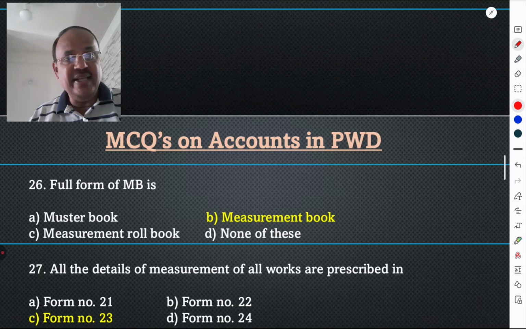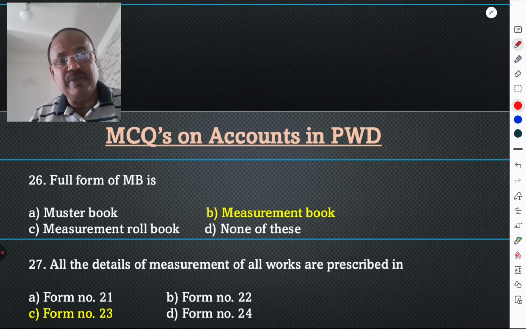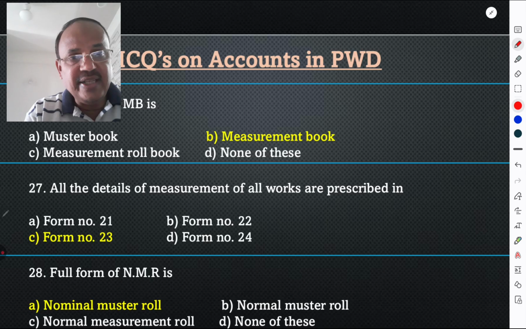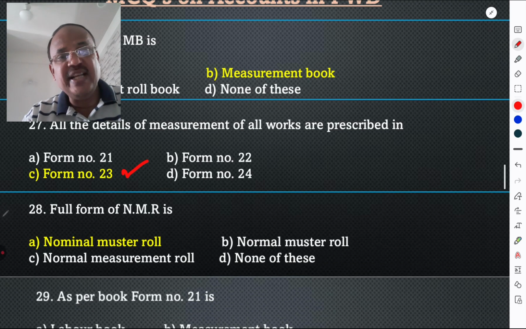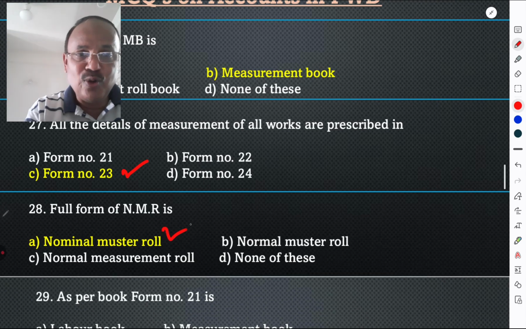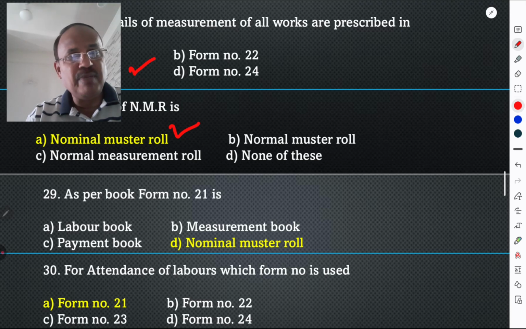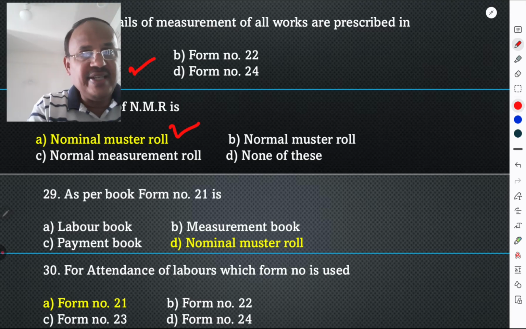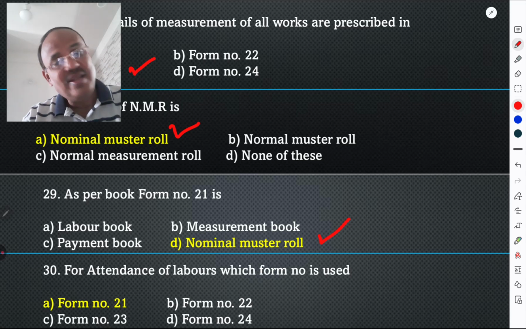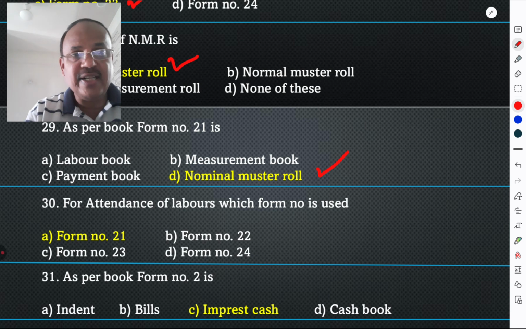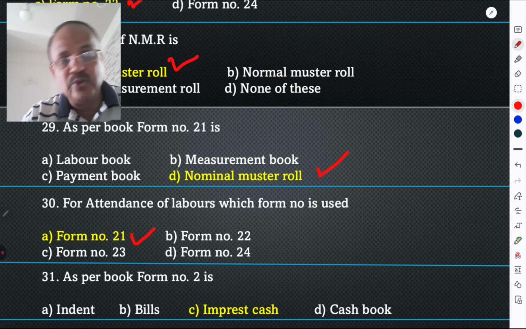Full form of MB is measurement book. It is very simple. All the details of measurement of all works are recorded in form number 23. Full form of NMR is nominal muster roll. As per the book, form number 21 is the nominal muster roll, and 23 is the measurement book. For attendance of labor, which form is used? Form number 21 is used.